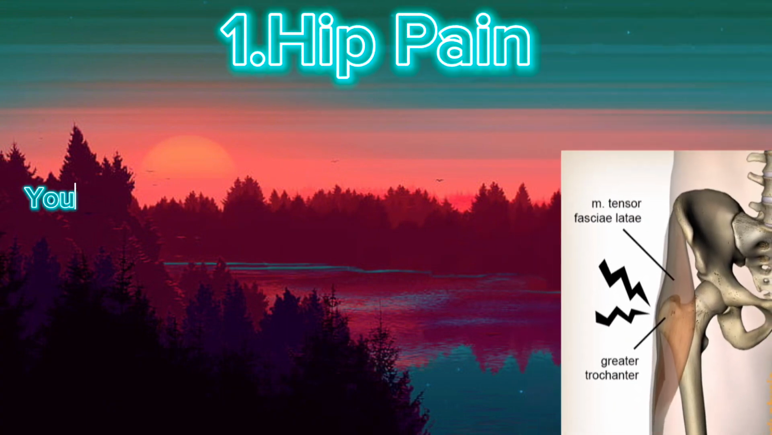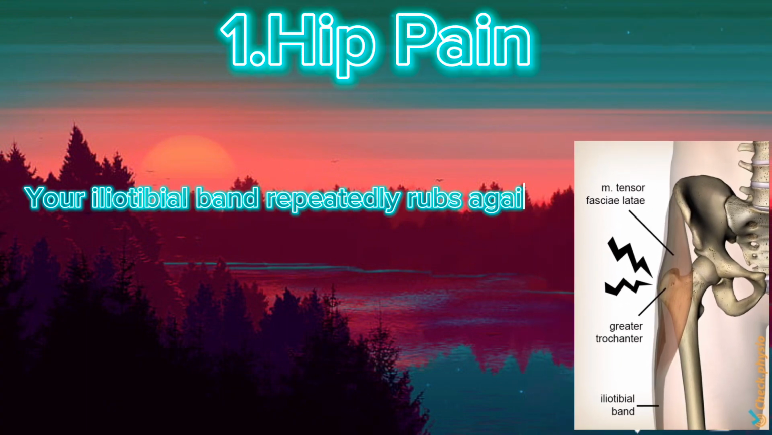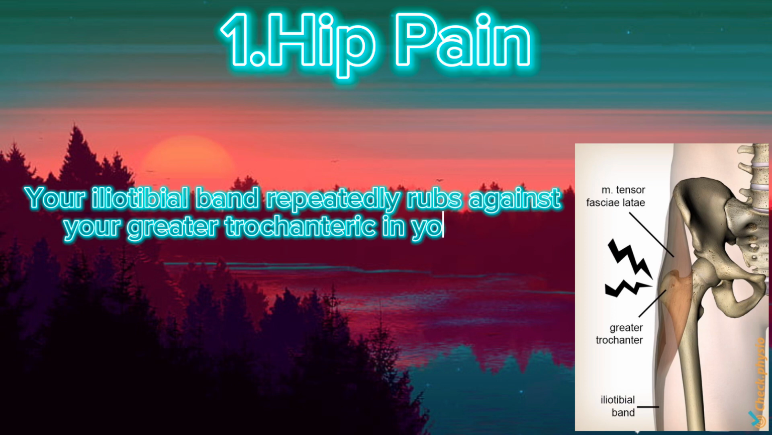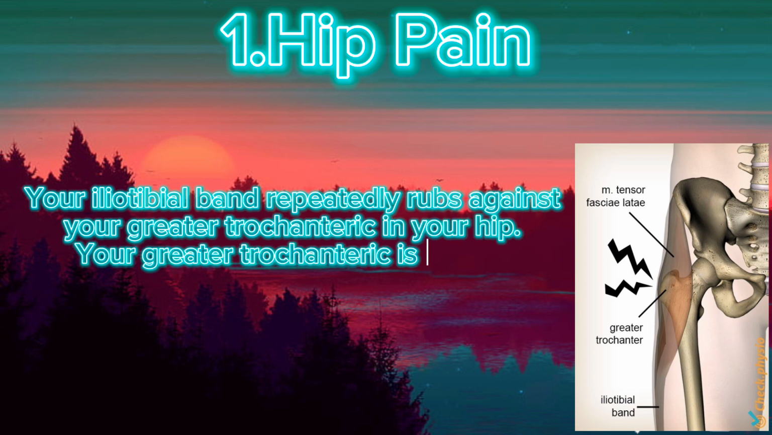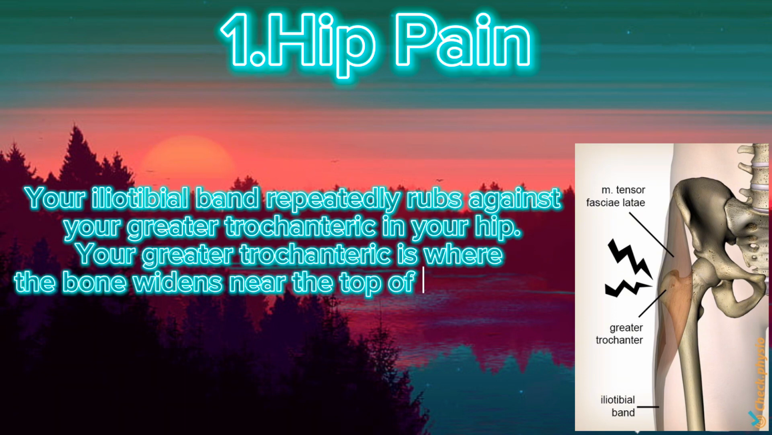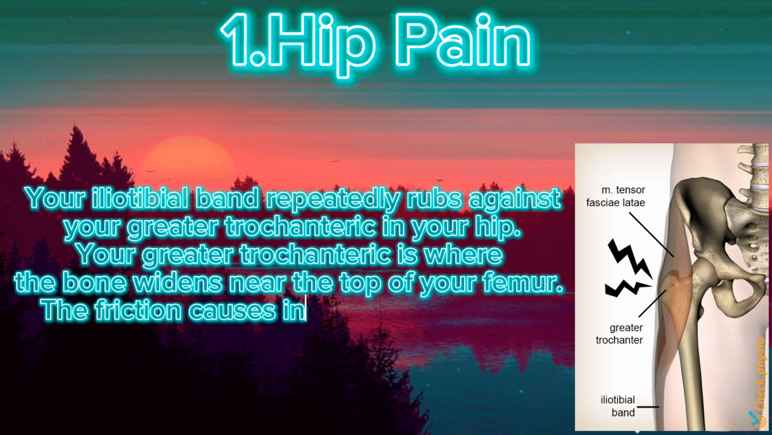First symptom is hip pain. Your ITB repeatedly rubs against your greater trochanter in your hip. Your greater trochanter is where the bone widens near the top of your femur. The friction causes inflammation in your tendon.